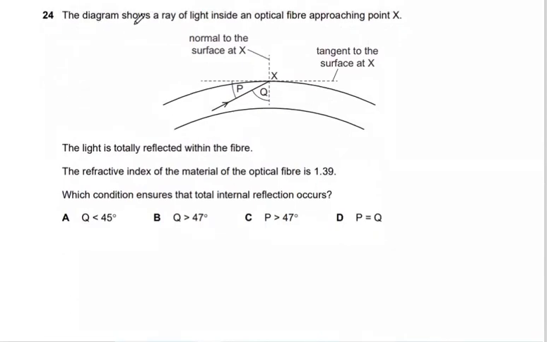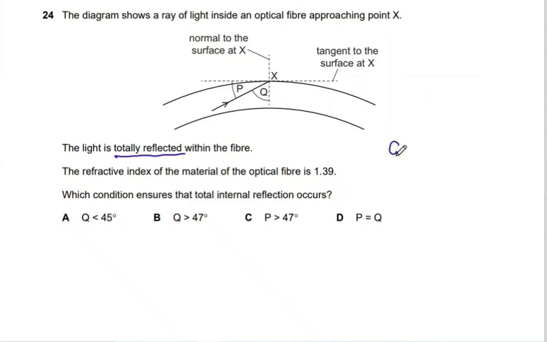Next, 24. The diagram shows a ray of light inside an optical fiber approaching point X. This is point X, this is Q, P, and this is the surface as a tangent at the point X. The light is totally reflected within the fiber, total internal reflection. The refractive index of the material of the optical fiber is 1.39. Which condition ensures that the total internal reflection occurs?